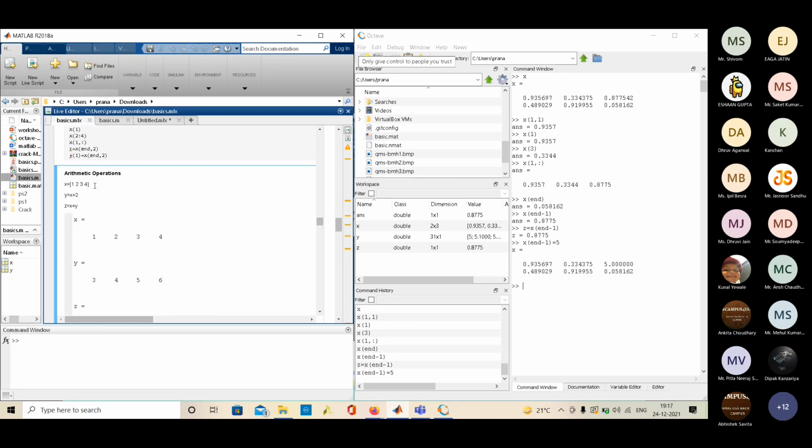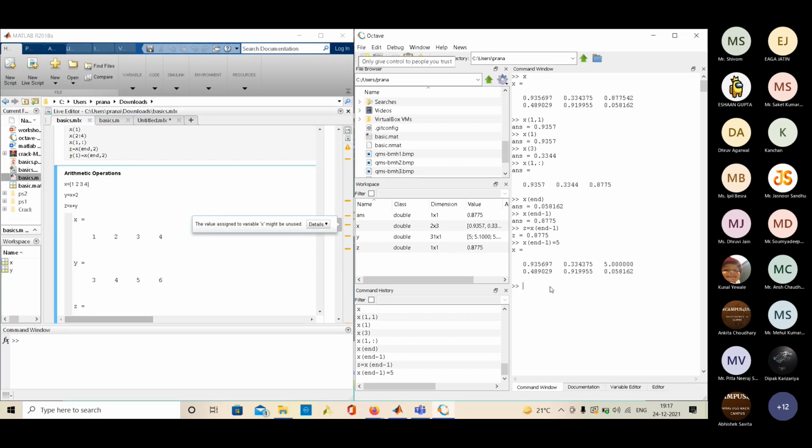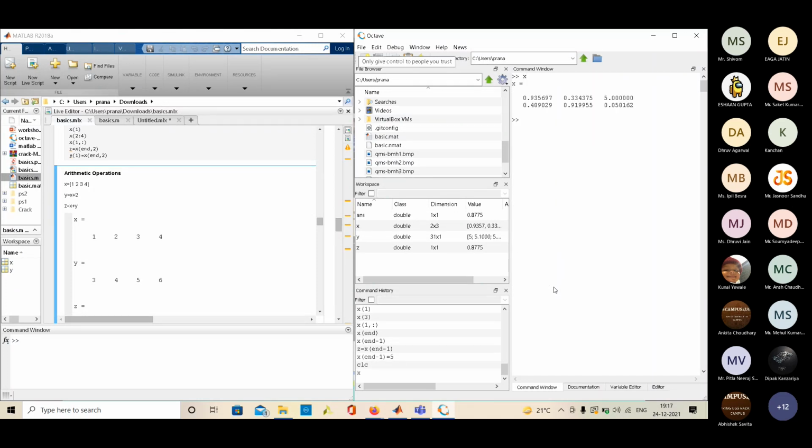Moving on with arithmetic operations. In an array, we have to perform some operations, like subtracting something or adding something. So like we have x. If we write x plus 2, it will add 2 to each element of x.